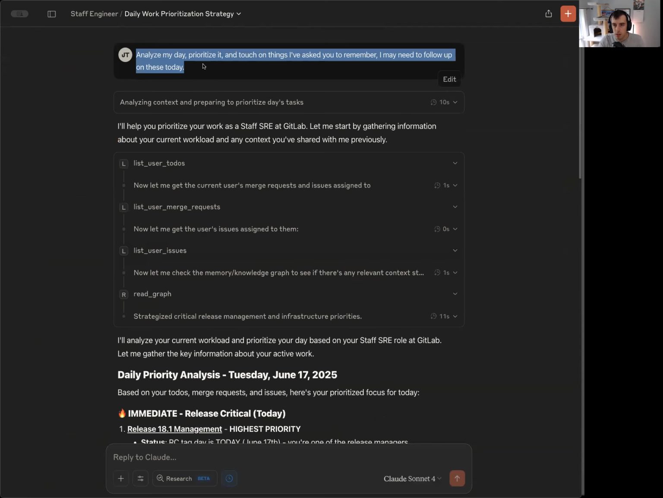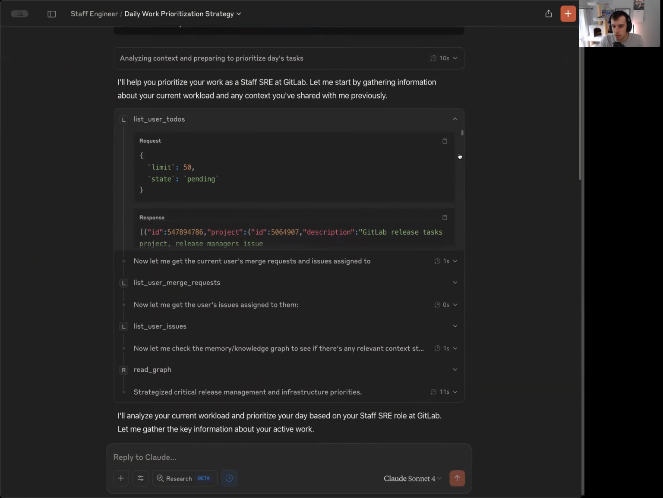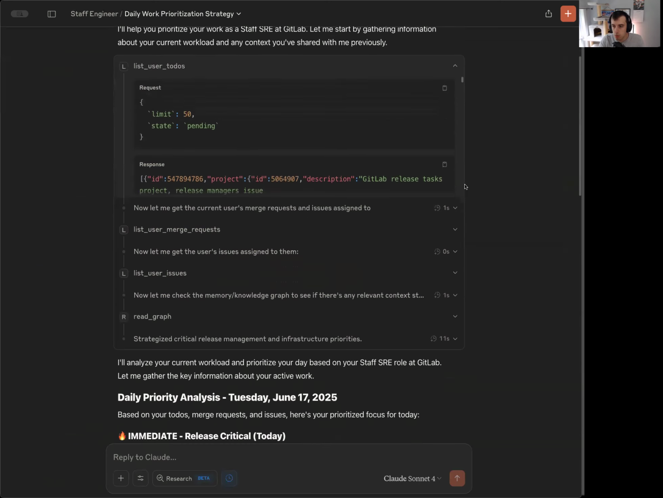So all I give it is a simple prompt: analyze my day, prioritize it. And I'm trying to ask it to look into the memory MCP for anything that I've asked it to memorize. That way, it could hopefully give me some information. The downside is that not all the time do I get appropriate responses.